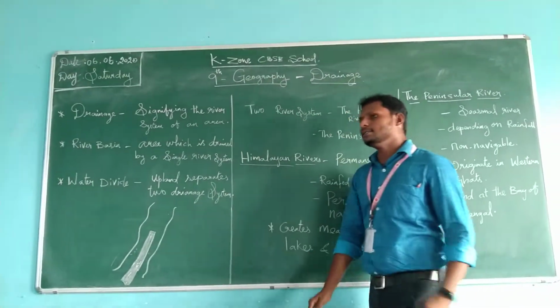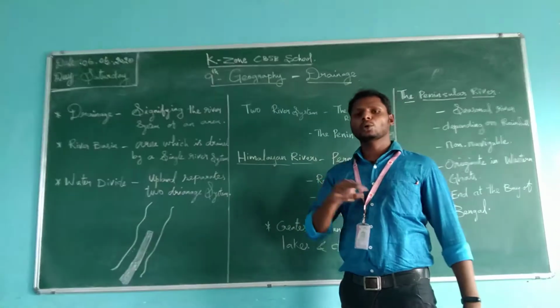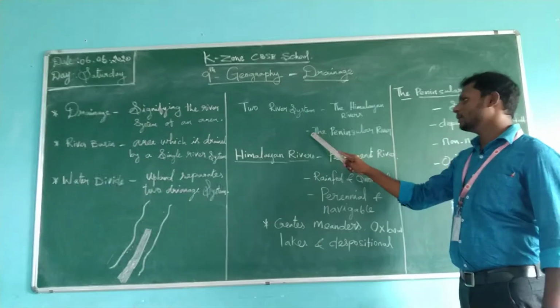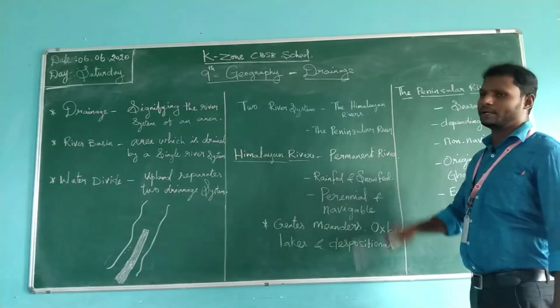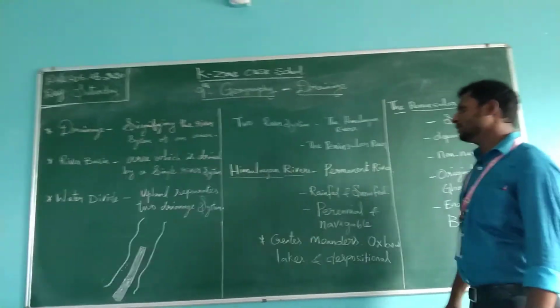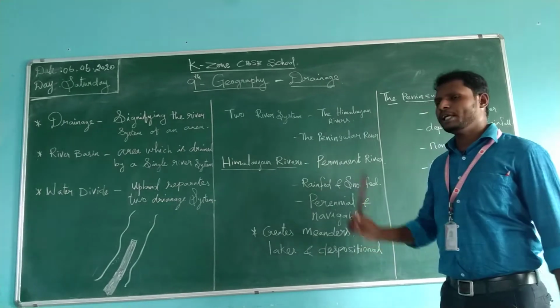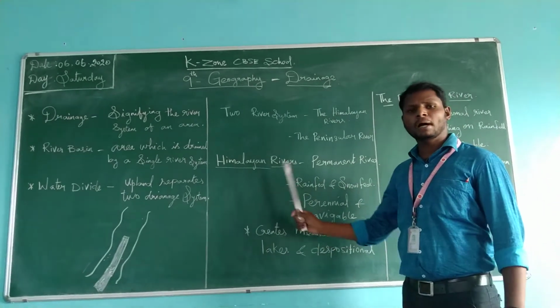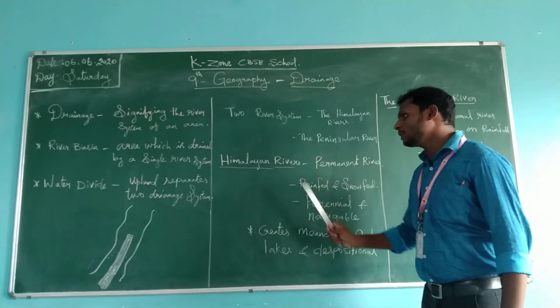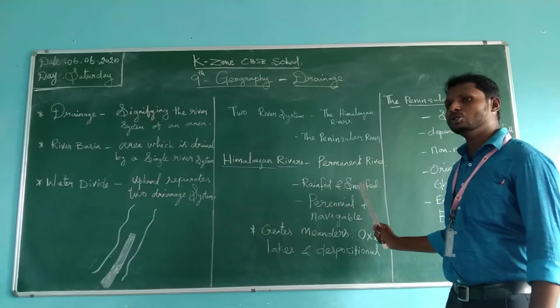And in this lesson we are going to discuss two types of river system. One is the Himalayan rivers and the second one is the peninsular rivers. Both are important river systems in our country. First, the Himalayan rivers. What are the Himalayan rivers? Himalayan rivers are permanent rivers and they are both rain-fed and snow-fed.